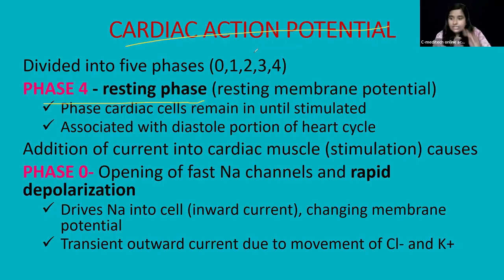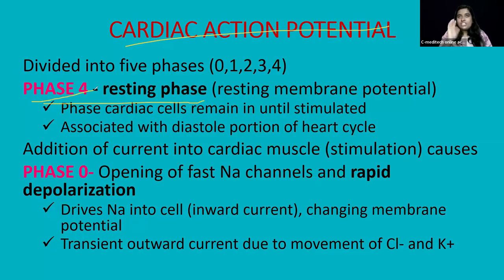Now each phase is produced by the action of ions, the opening and closing of specific ion channels. Because of that only, these phases are produced. For example, phase 4. What is phase 4? Resting membrane potential, the resting phase.